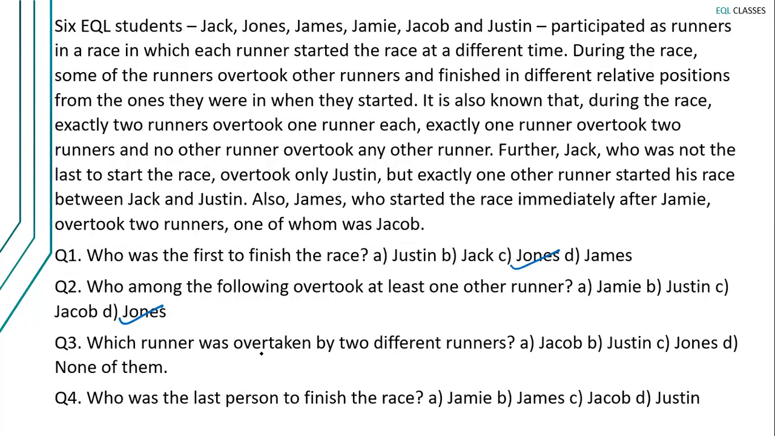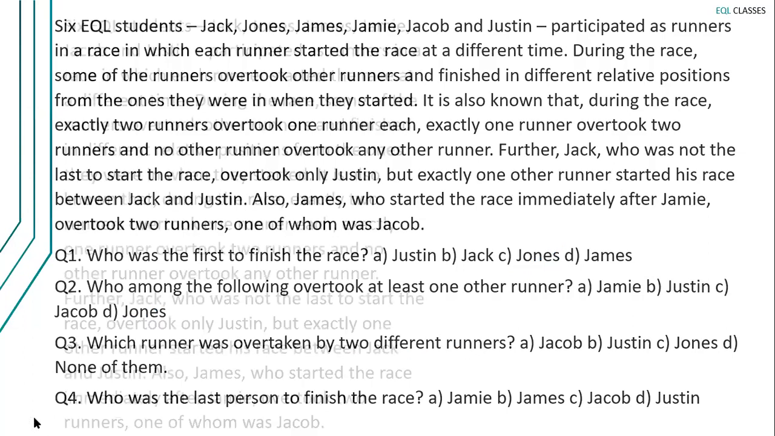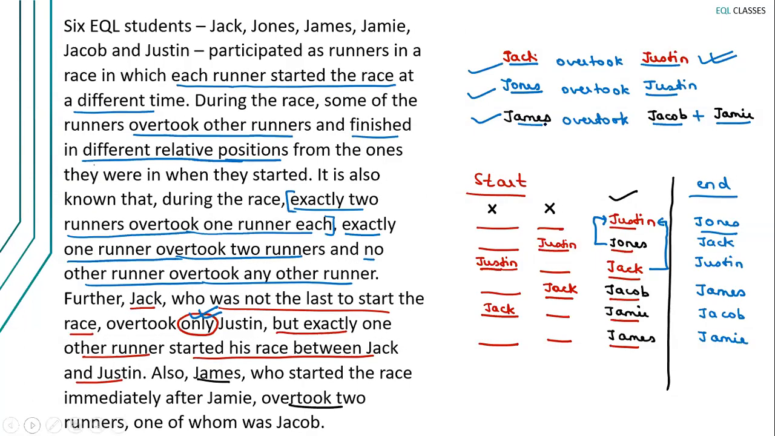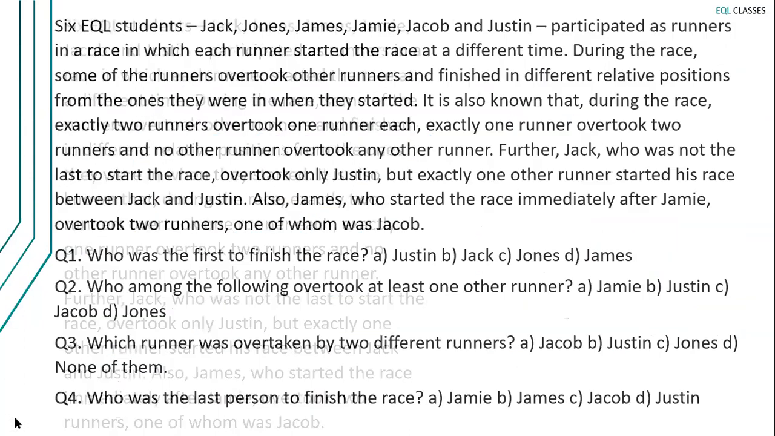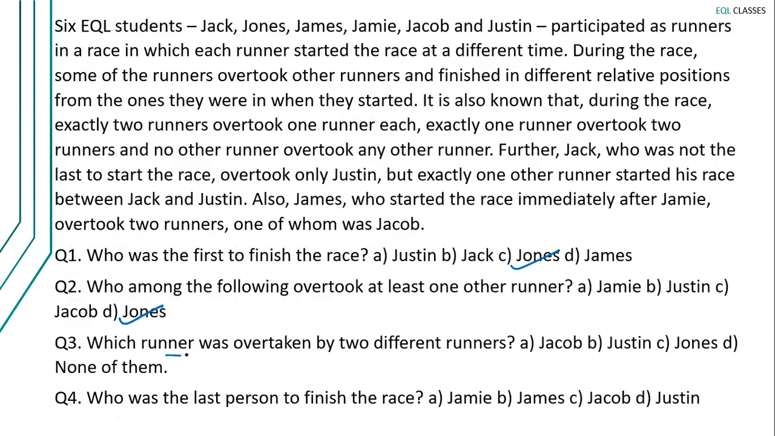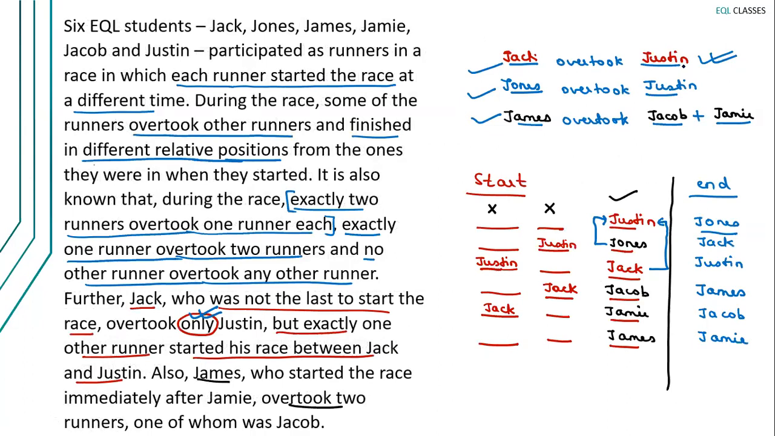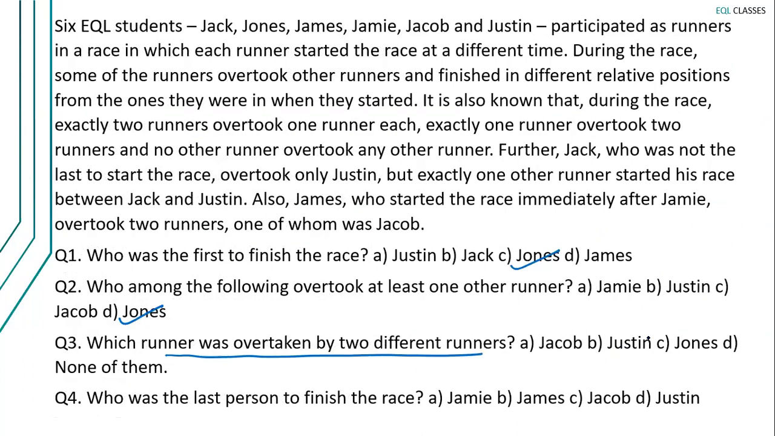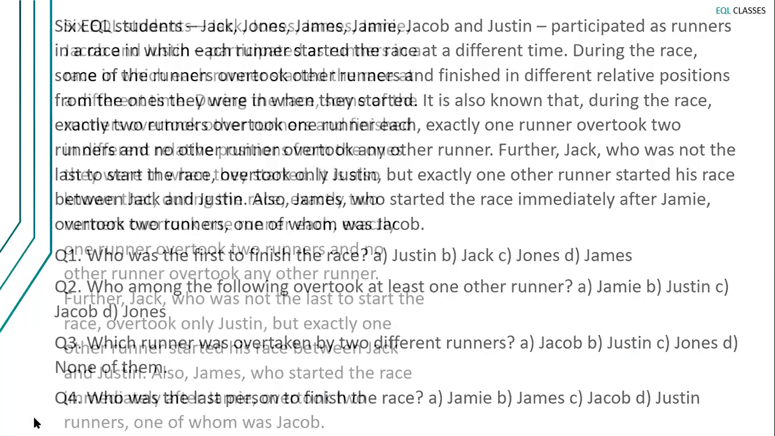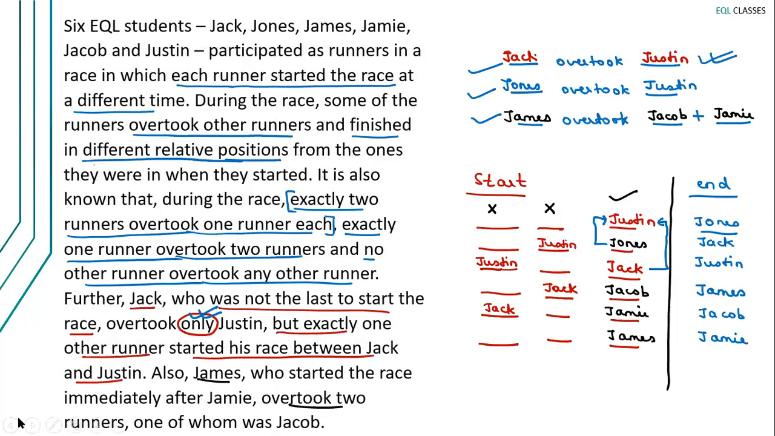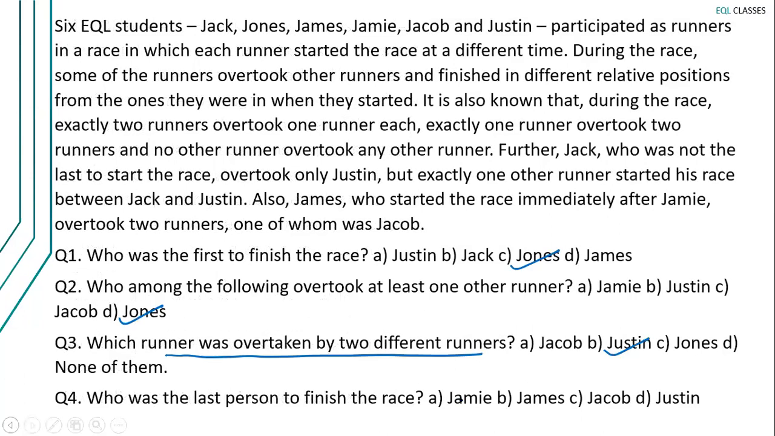Question number 3. Which runner was overtaken by two different runners? So we know that James is that person who overtook two runners. But the question is not about the person who overtook two runners. The question is about which runner was overtaken by two different runners. So if you look at this, Justin has been overtaken by both Jack and Jones. So the answer to this question has to be Justin, right? Question number 4. Who was the last person to finish the race? So who came last? Jamie. Jamie came at the last position, which is option A for Alpha. I hope it is absolutely clear.